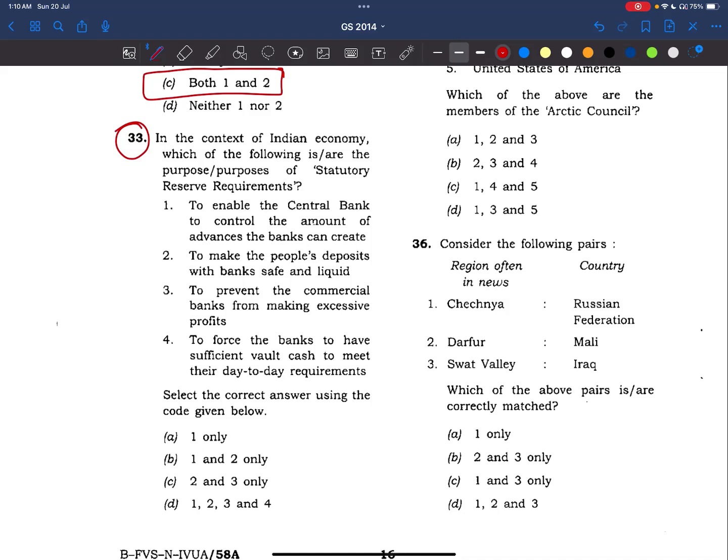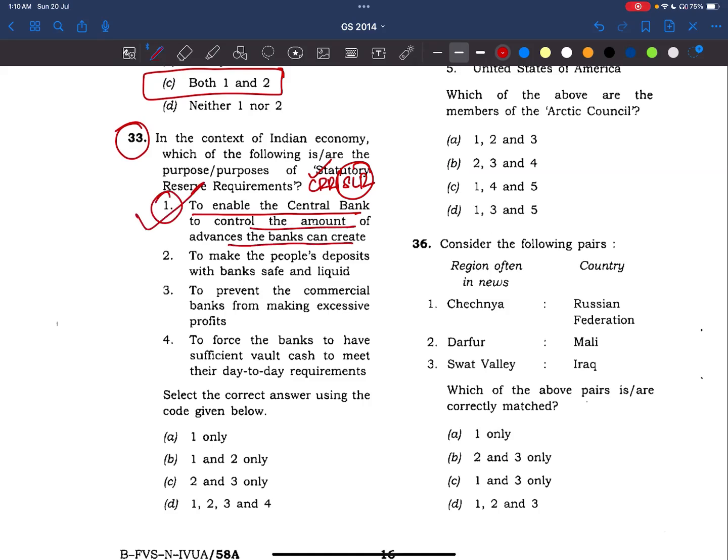Now the 33rd question. In the context of Indian economy, which of the following are the purpose or purposes of statutory reserve requirement, that is CRR and SLR, right? In CRR, banks have to put some amount from their deposits with the RBI, and in SLR it should be kept with the banks themselves in the form of securities, right? That means to enable the central bank to control the amount of advances banks can create.